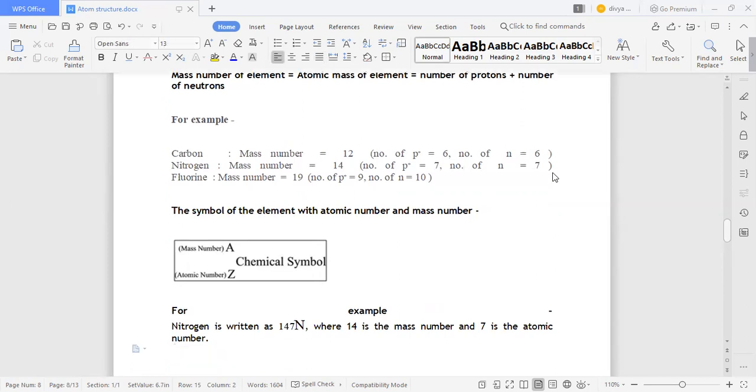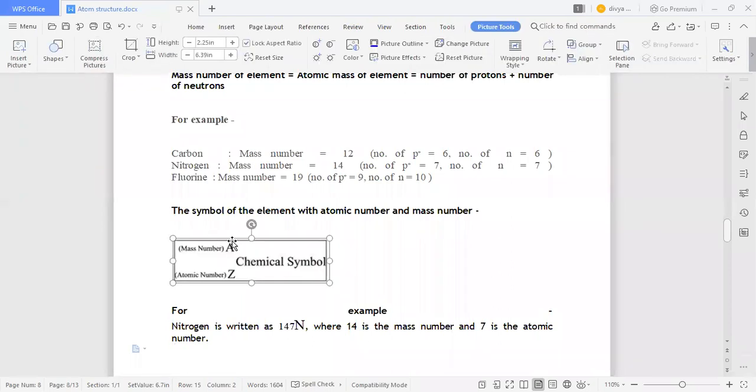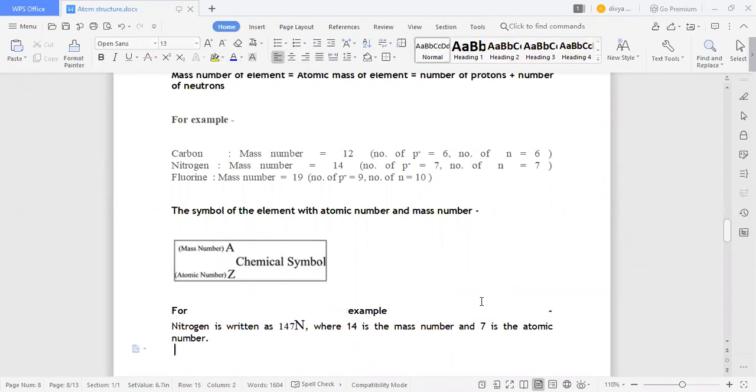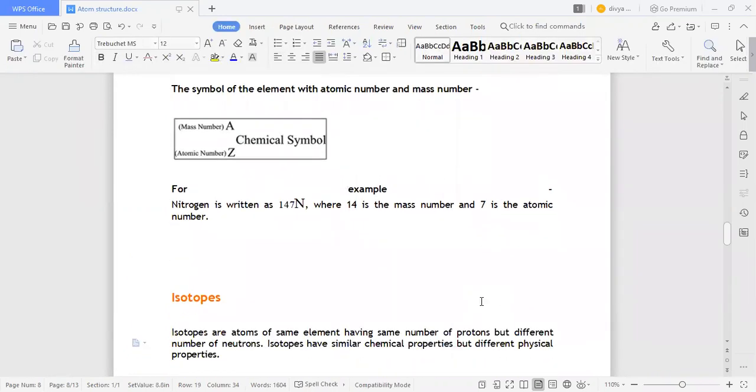So how will you write the symbol of an element with the atomic number and the mass number? A is the mass number, then the chemical symbol, and Z is the atomic number. For example, nitrogen is written with 14 above and 7 below, and the symbol N, where 14 is the mass number and 7 is the atomic number.